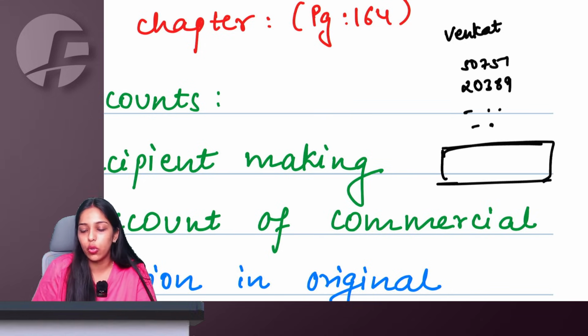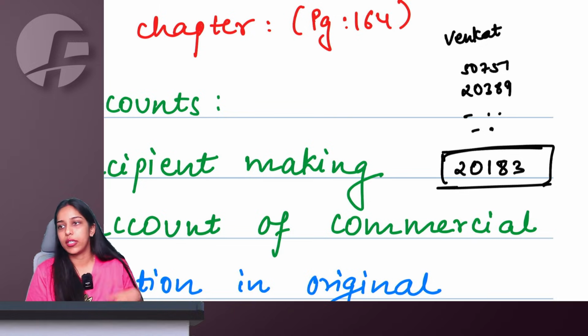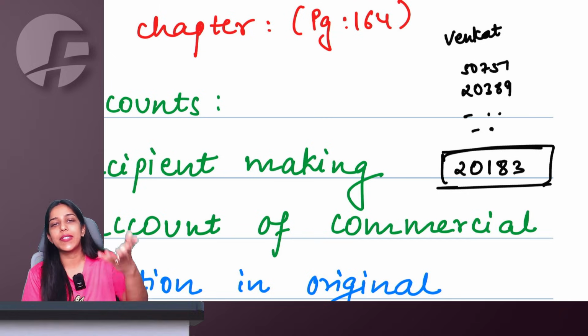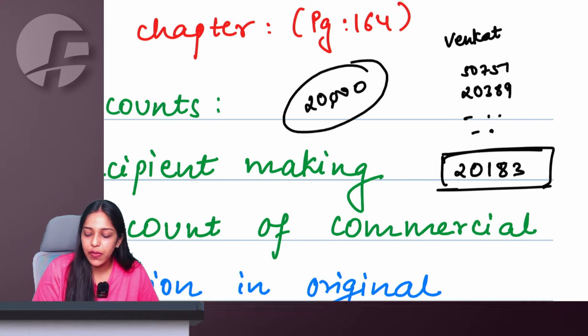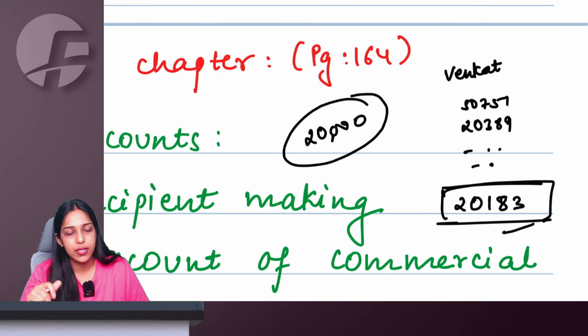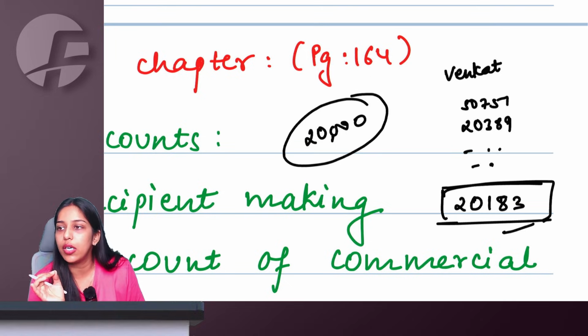Now, when I made a total, I realized that I have to recover 20183 rupees from Venkat, making a total of all the invoices. Now, ma'am, I said, arey, it's fine. Round figure, pay me 20,000. It's fine. I don't want this 183 rupees. Is this a discount? Yes. Was this prior agreed? No. Can I link this to invoice? No.